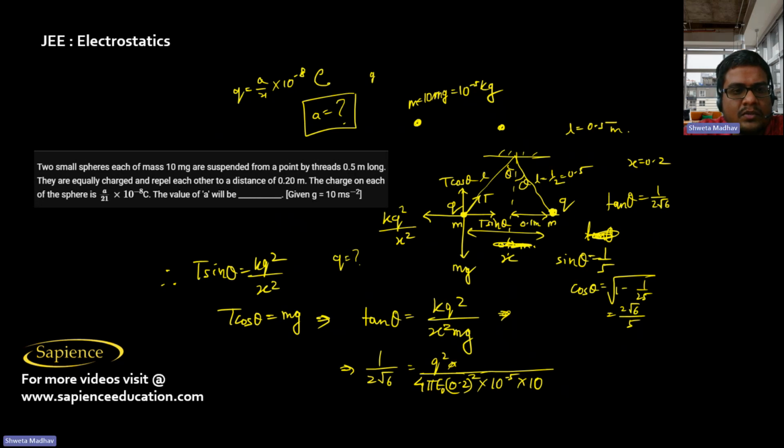They are equally charged and repel each other to a distance of 2 meter. If we take this as 0.2, then sine theta will be 2 by 5, then cos theta will be root 21 by 25.